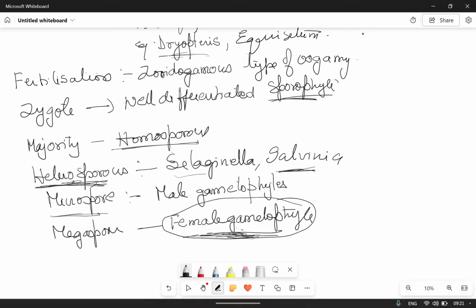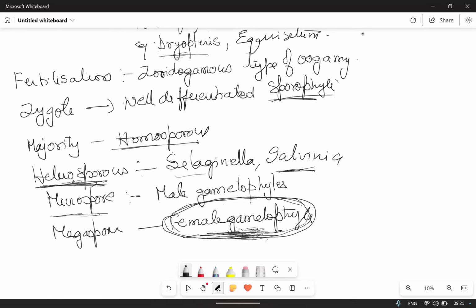And when they are present on the sporophyte, the zygotes are formed inside. The female gametophyte has archegonia, no? Inside the archegonium, the female gamete, the egg, is there. So fertilization takes place and zygotes are formed. The development of the zygote into young embryos takes place within the female gametophyte only. Very important point, so they will ask you in the statements.